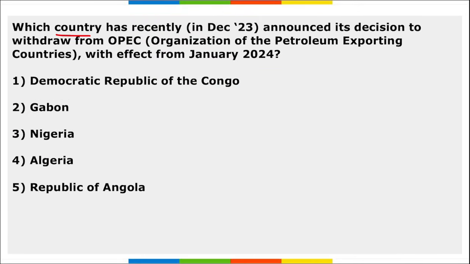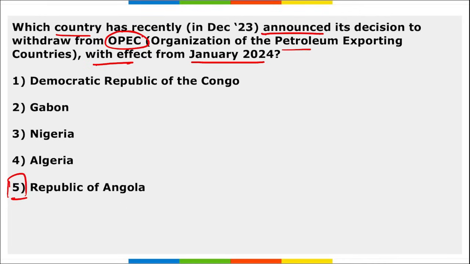Next, which country has recently announced its decision to withdraw from OPEC with effect from January 2024? So OPEC is the Organization of the Petroleum Exporting Countries, and recently it was Republic of Angola. They decided to exit from OPEC with effect from January 2024. Right? This was because of their delay in matching the targets that were established by OPEC. As they were not able to match the quota, they decided to exit from OPEC.